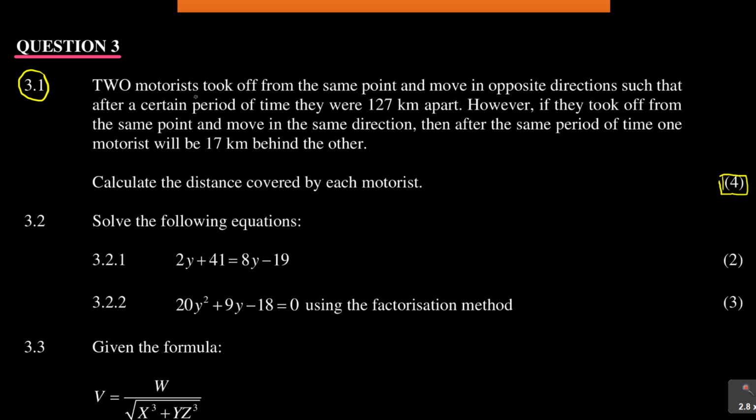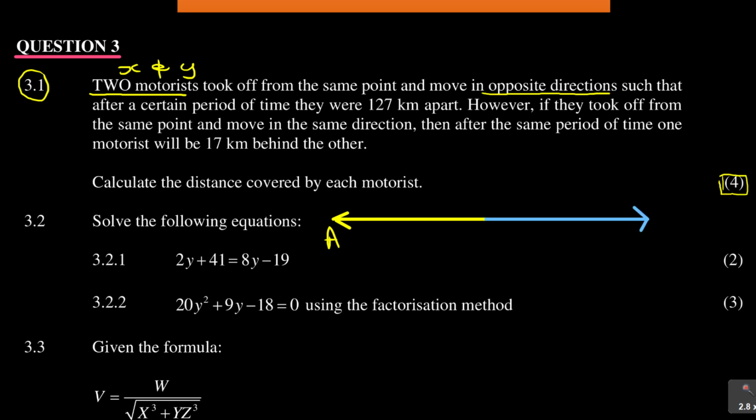Then they're saying 2 motorists took off from the same point. Let's call the 2 motorists here X and Y. So one motorist is X, the other motorist is Y. They took off from the same point and moved in opposite directions. So what you have here, you have these 2 guys. One guy is moving from this point to that point. We'll call him motorist A, and the other motorist is moving from this point in this direction. We will call that motorist B.